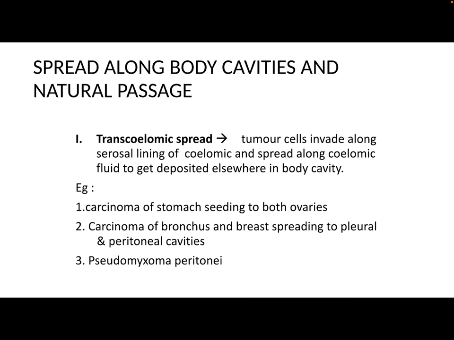Now next is spread along body cavities and natural passages. Among this, the main one is transcoelomic spread, where the tumor cells invade along the serosal lining of coelomic cavity and spread along the coelomic fluid to get deposited elsewhere in the body cavity. Examples include carcinoma of stomach seeding to both ovaries or the Krukenberg tumor, carcinoma of bronchus and breast spreading to pleural and peritoneal cavities, and pseudomyxoma peritonei.